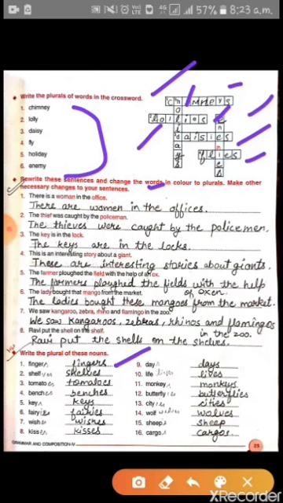Finger, fingers. Self, selves. Tomato, tomatoes. Bench, benches. Key, keys. Fairy, fairies. Wish, wishes. Kiss, kisses. Day, days. Life, lives. Monkey, monkeys. Butterfly, butterflies. City, cities. Wolf, wolves. Sheep, sheep. Cargo, cargoes. So students, have you understood how we are converting it into plural form?